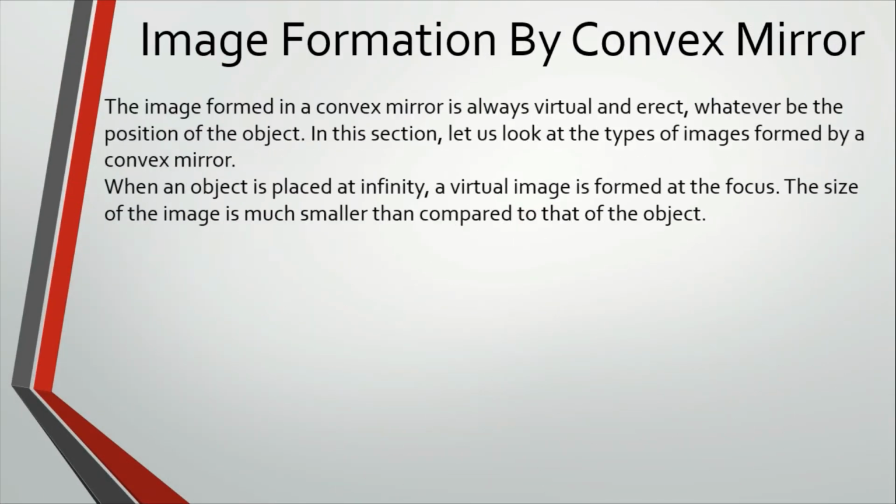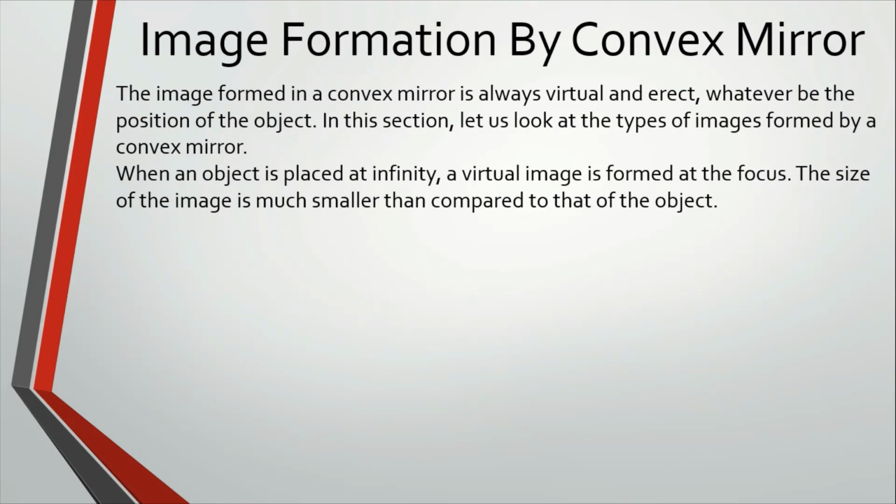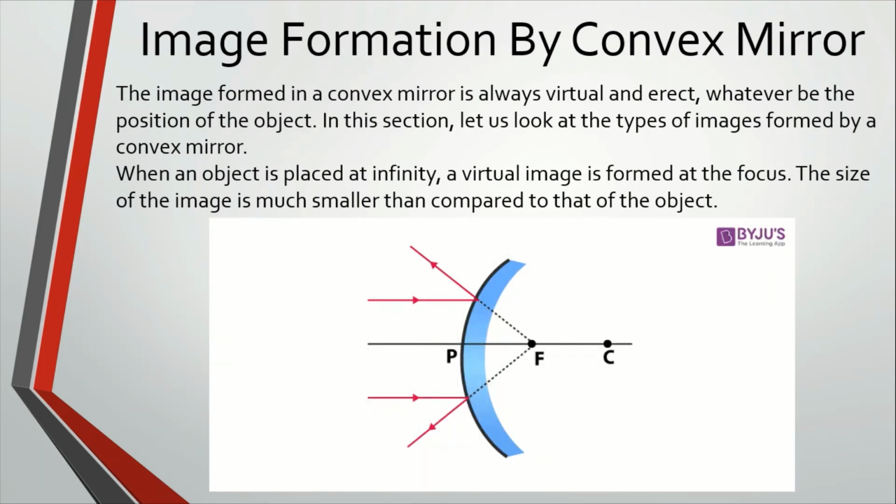Image formed by convex mirror. The image formed in a convex mirror is always virtual and indirect, whatever be the position of the object. In this section, let us look at the types of images formed by a convex mirror. When an object is placed at infinity, a virtual image is formed at the focus. The size of the image is much smaller than compared to that of the object.